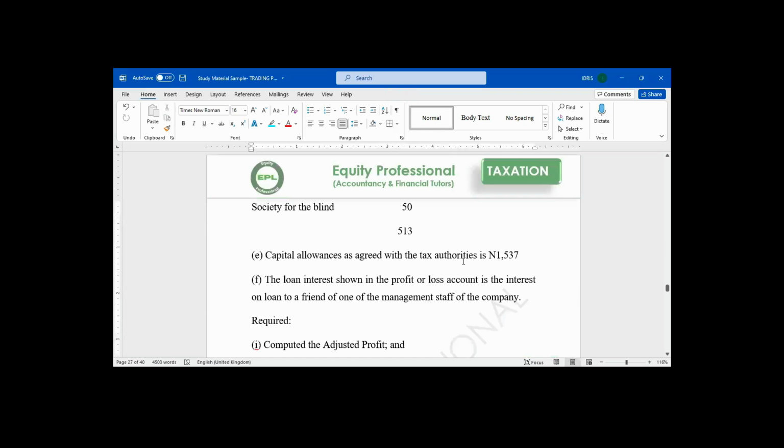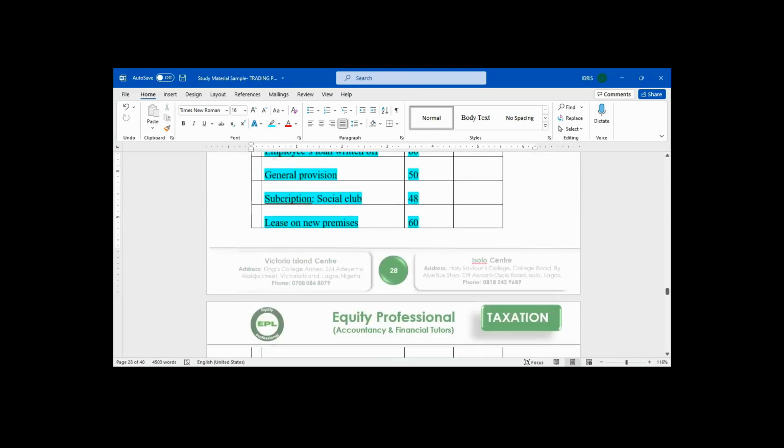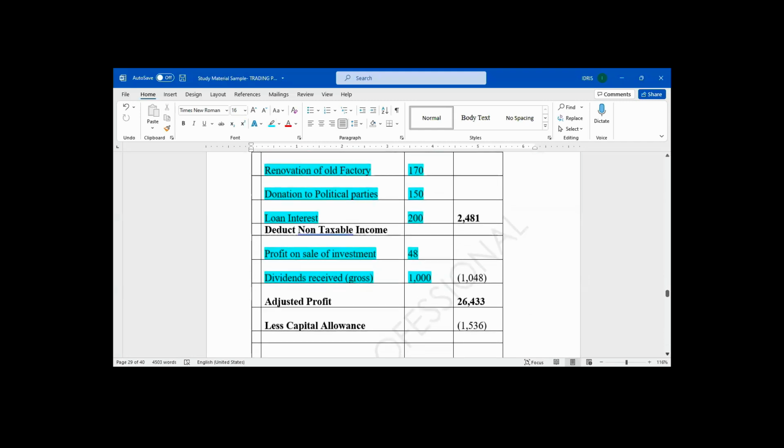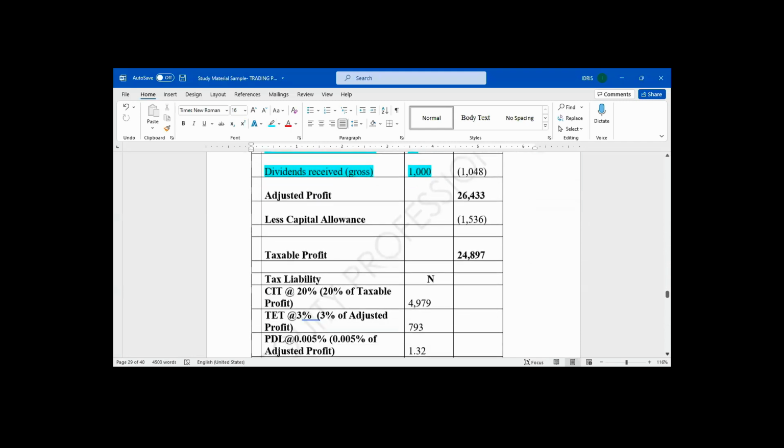We minus loss and capital allowance, most especially capital allowance. So we minus it from our adjusted profit. What do we get? Our capital allowance is 1,536. When you minus it, your total profit is going to be